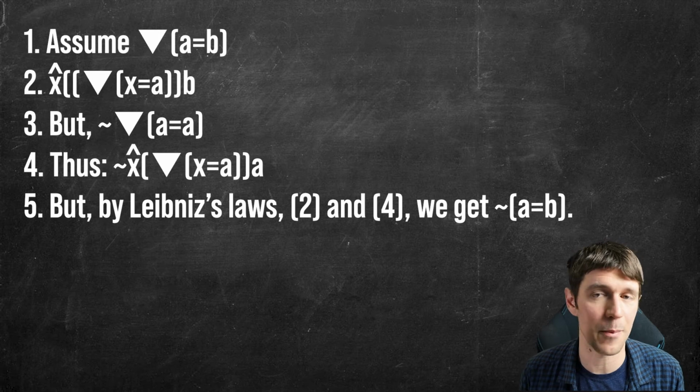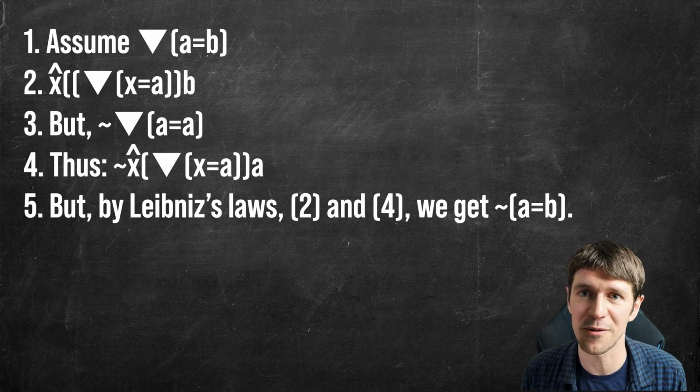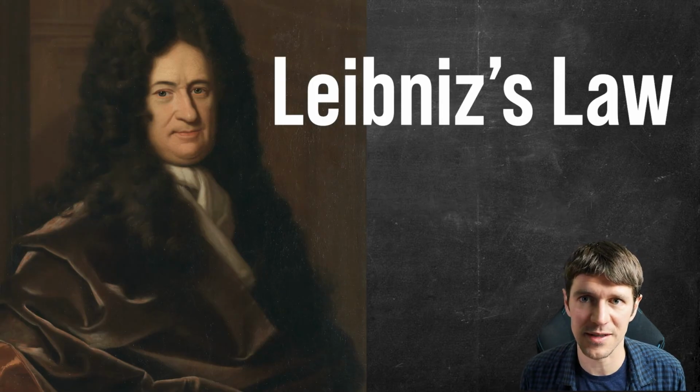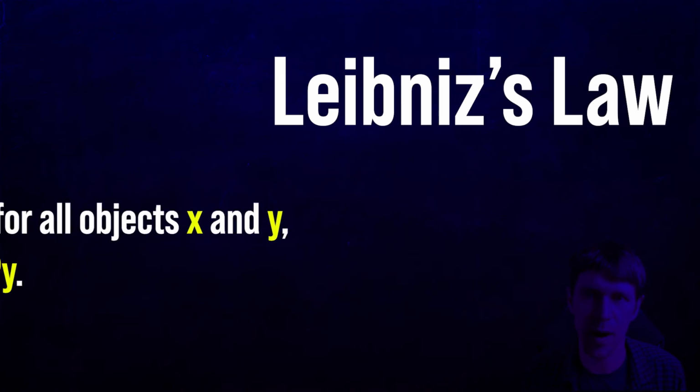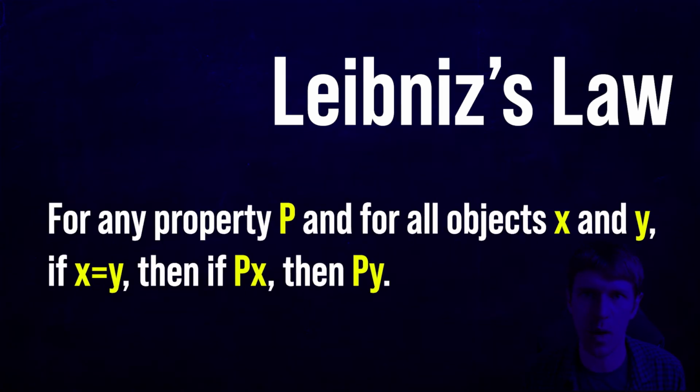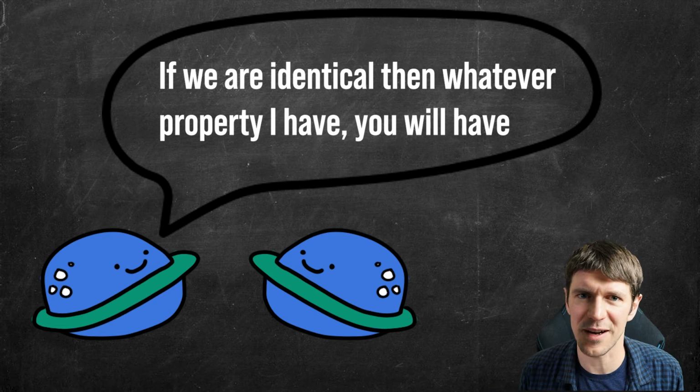The conclusion states that by Leibniz's law, lines 2 and 4, we reason to the conclusion that it is not the case that A equals B. Okay, so what does Leibniz's law say? Leibniz's law says that for any property P and any objects X and Y, if X and Y are identical, then if X has the property P, then Y is going to have that property P. In other words, if two things are identical, then they're going to have the same properties.